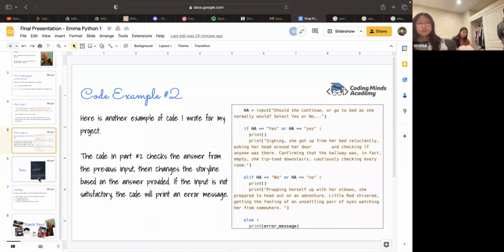Code example number two. The code in part two checks the answer from the previous input, then changes the storyline based on the answer provided. If the input is not satisfactory, the code will print an error message.